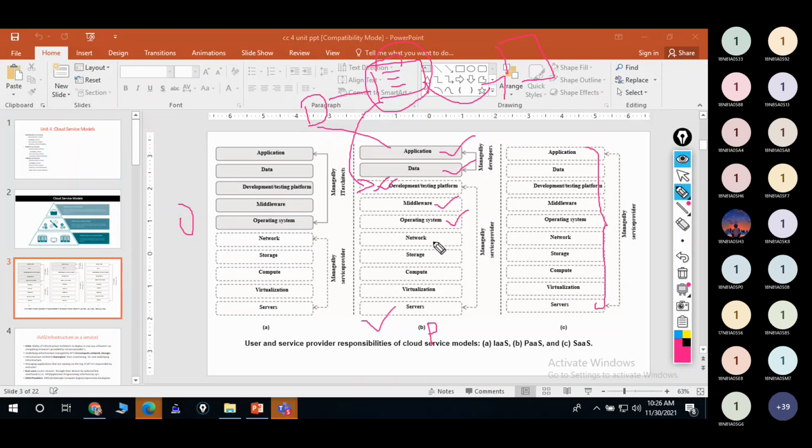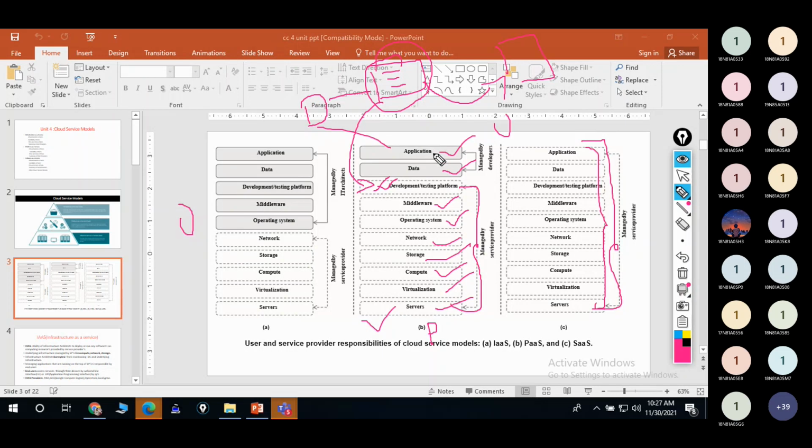Operating system support, network, storage, compute, virtualization, and servers. These are all things provided by whom? They are managed and controlled by the service providers, right? But coming to SaaS, everything is controlled and managed by them, okay. There is no headache for the users, right? Here the developer just has to maintain these things.